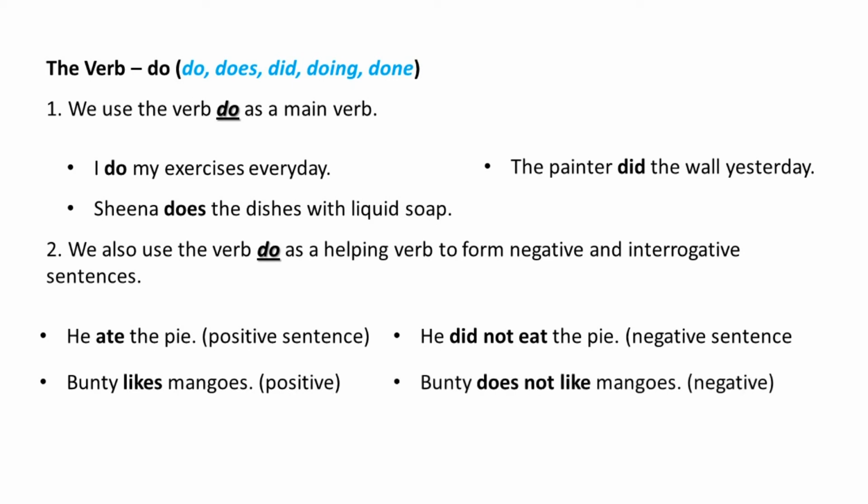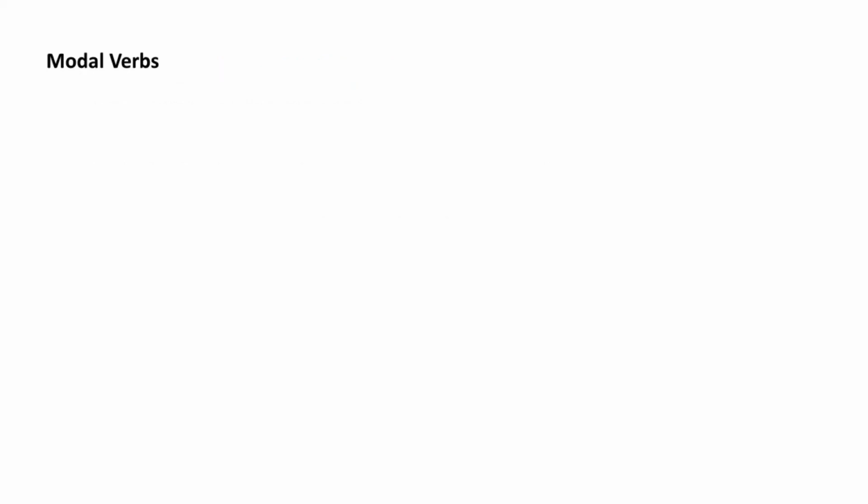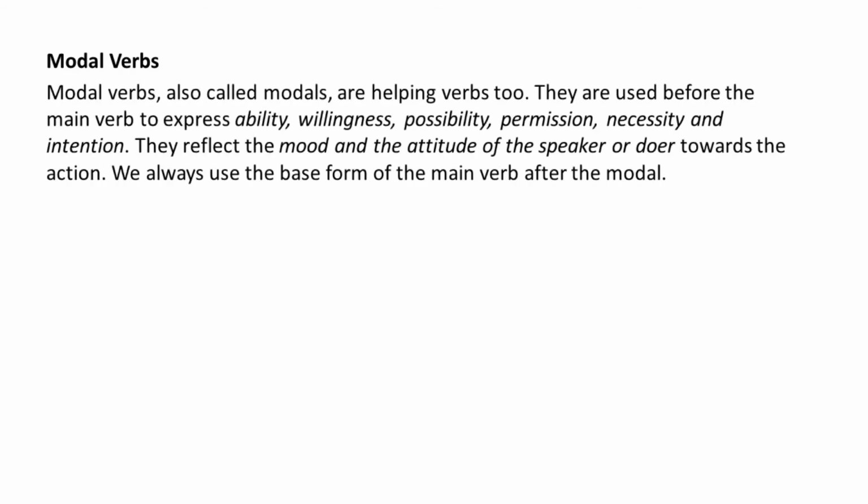Bunty likes mangoes. It is a positive sentence. Bunty does not like mangoes is a negative sentence. Did you paint the fence? It is an interrogative sentence. Do you have a spare key for the car? It is also an interrogative sentence. So once again, remember, we can use the forms of verb do as main verb as well as helping verb. Now let us learn about modal verbs.